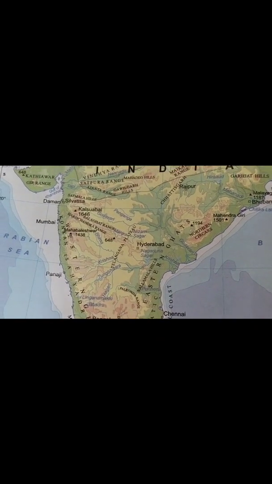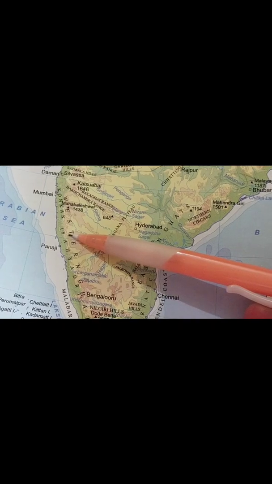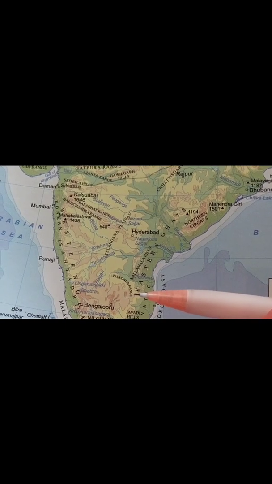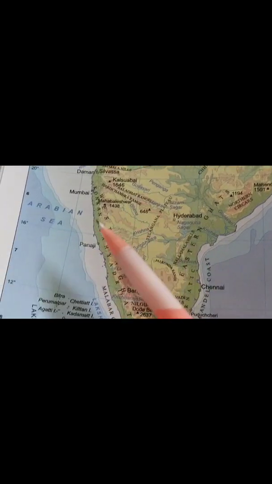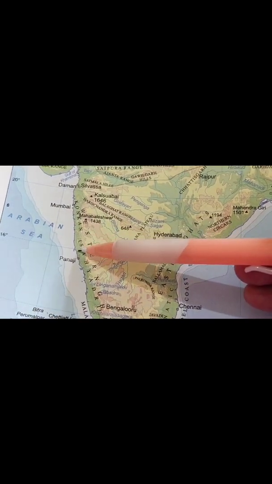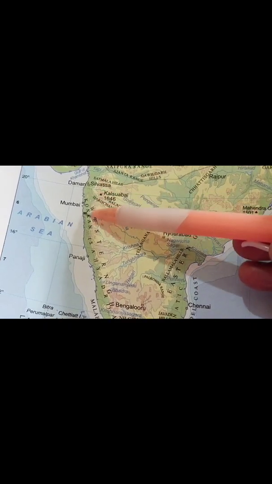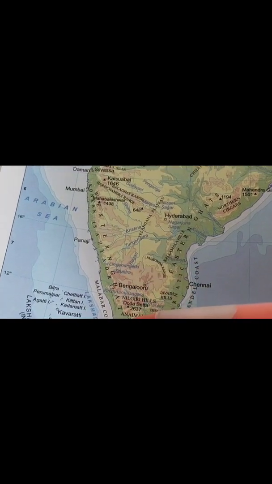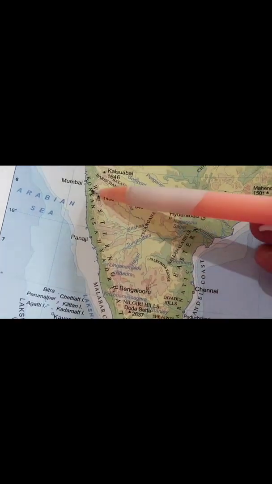Children, see, this is again your physical map. Here we are going to locate our coastal plain. So Deccan Plateau is surrounded by narrow coastal plains, west and east. This is your eastern coastal plain and this is your western coastal plain. The width here is almost 50 kilometers, by the Arabian Sea. This is your Arabian Sea, I am talking about the western coast. This green area is your western coast. I think it is very clear to you, green in color. This is your western coast.